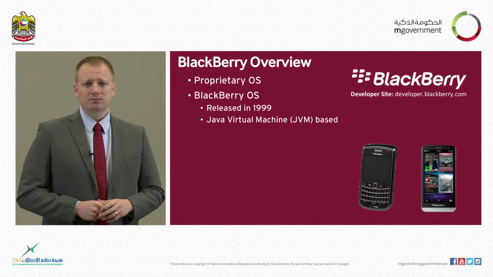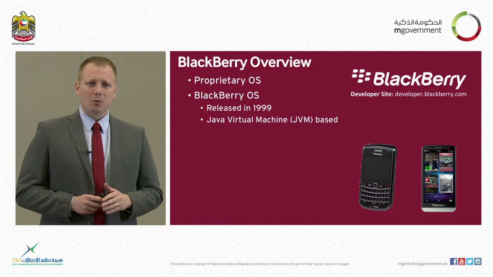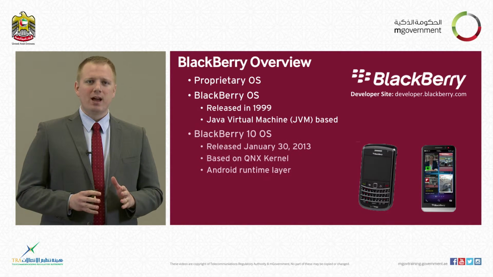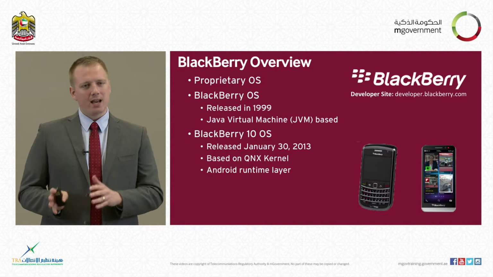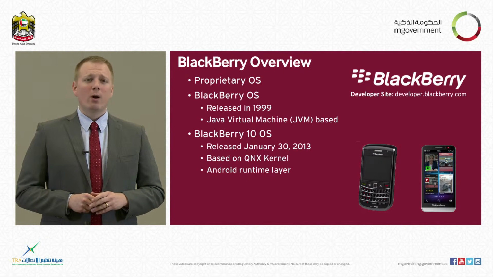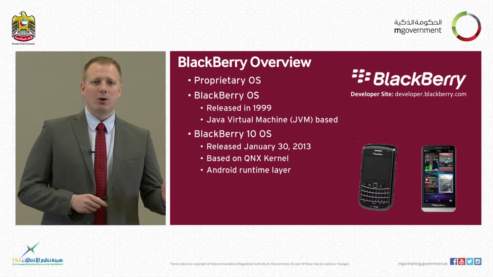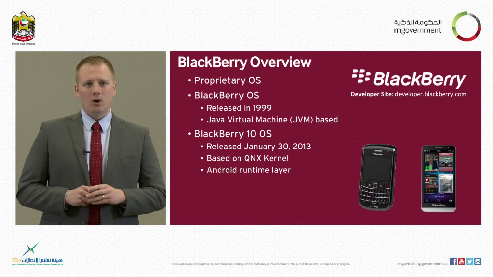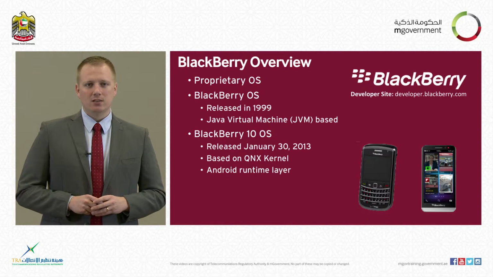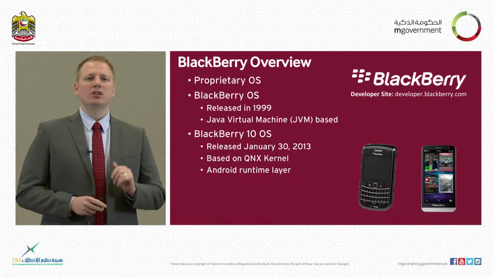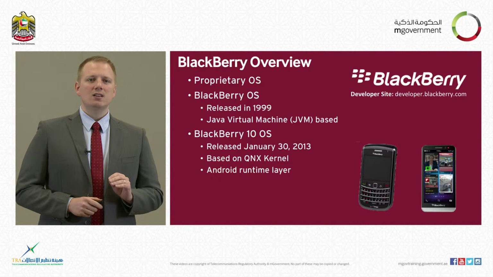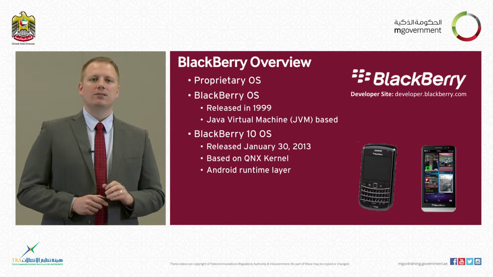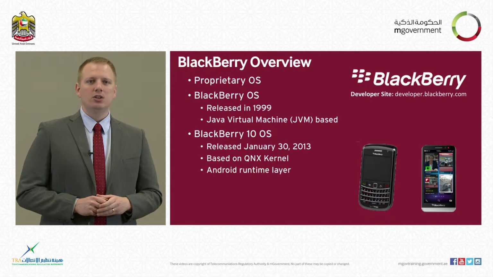This is its name. This is actually something that we're seeing less and less of because this has been replaced by today's modern Blackberry 10 operating system. Whereas the first one, the Blackberry OS, was custom developed and based on a Java virtual machine environment, the second one, the Blackberry 10 operating system, is based on something called QNX. QNX is a lightweight version of an operating system called Unix.